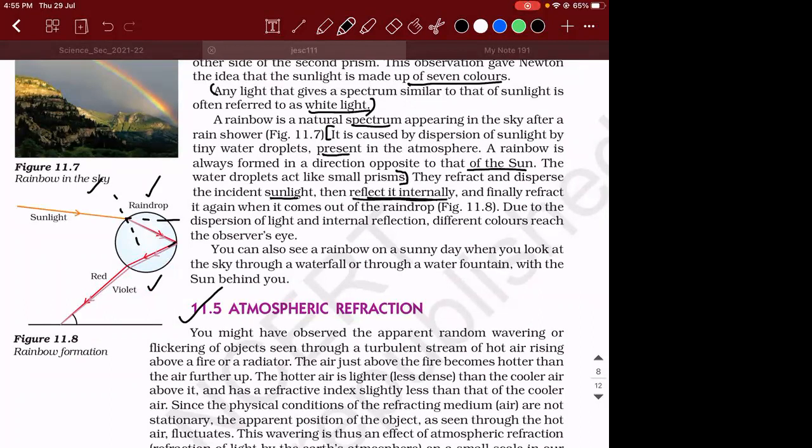Did we discuss total internal reflection? Did you hear this word at any time? I don't think you have.